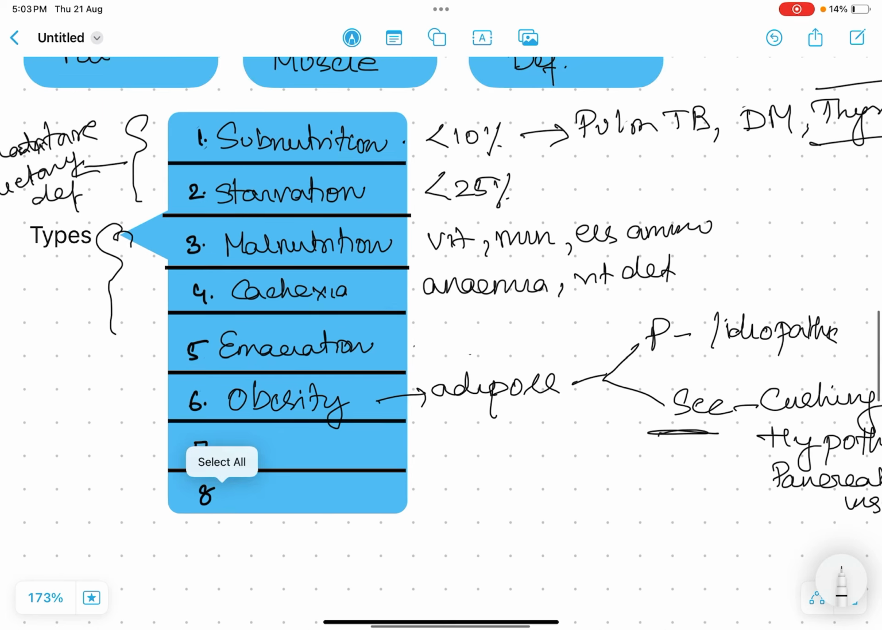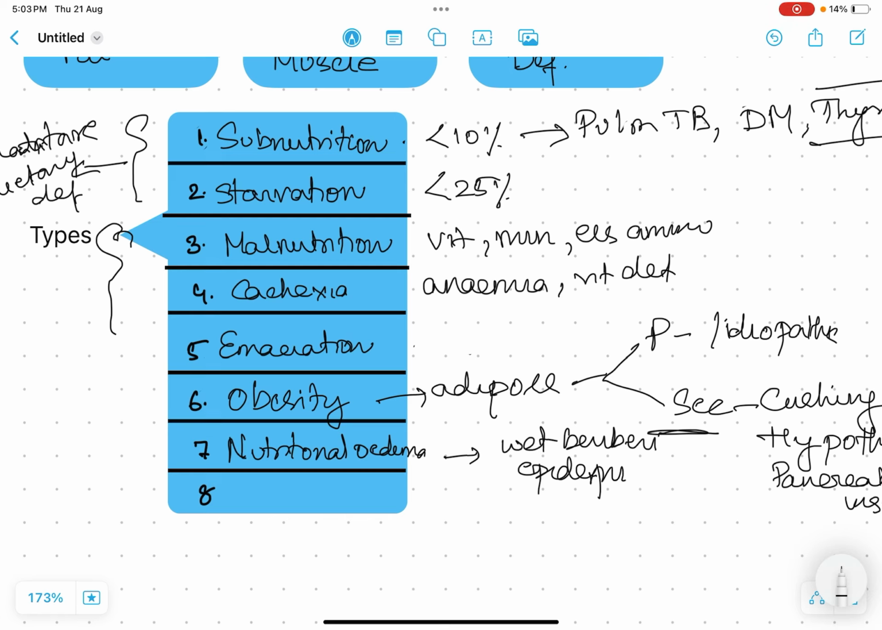Now there is something called nutritional edema, not obesity. This is seen in wet beriberi, and also in epidemic dropsy.